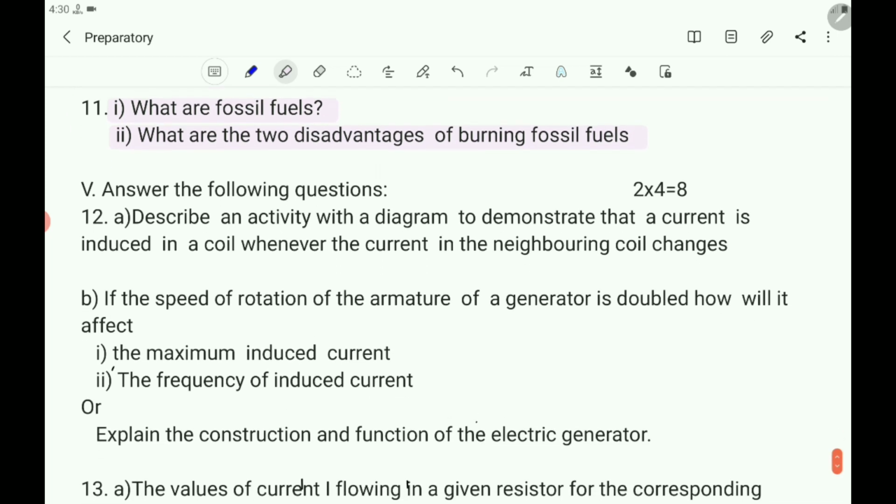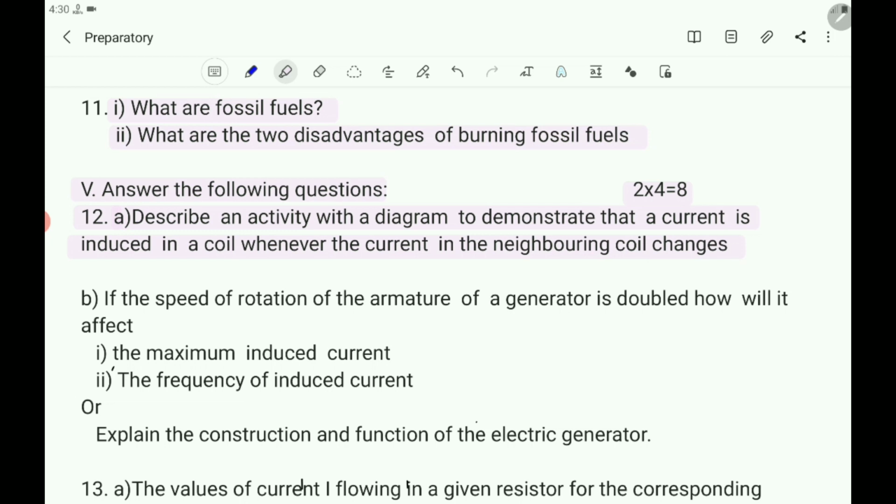Next, 5th main questions. 2 questions are there, each carries 4 marks, totally 8 marks. 12th question. And 12th question is having A and B questions, B question is having 2 sub questions. So first you read that. 12th A question. Describe an activity with a diagram to demonstrate that a current is induced in a coil whenever the current in the neighboring coil changes.